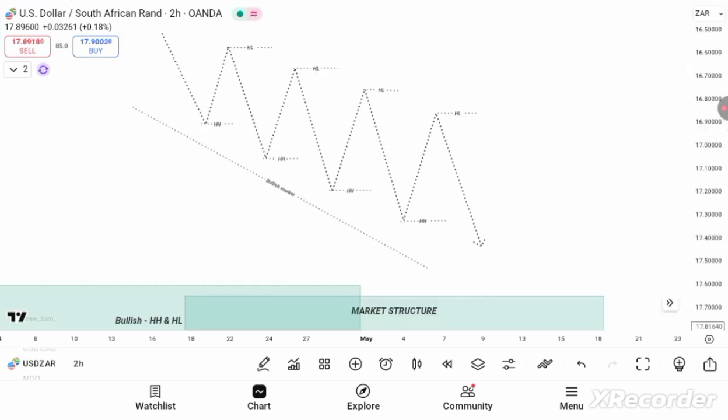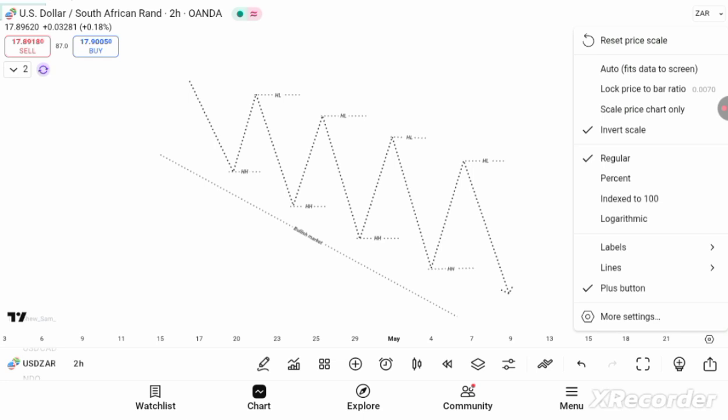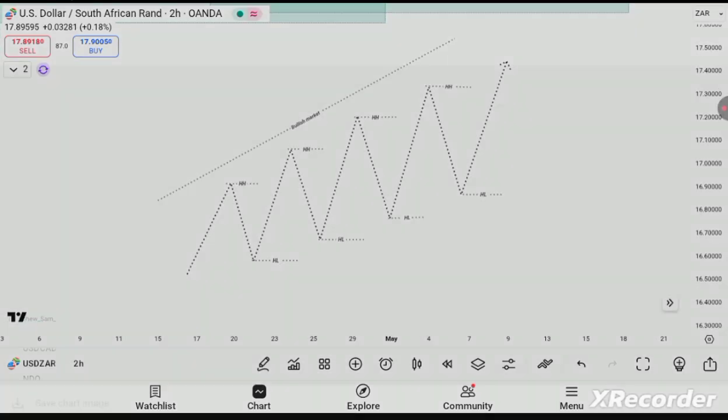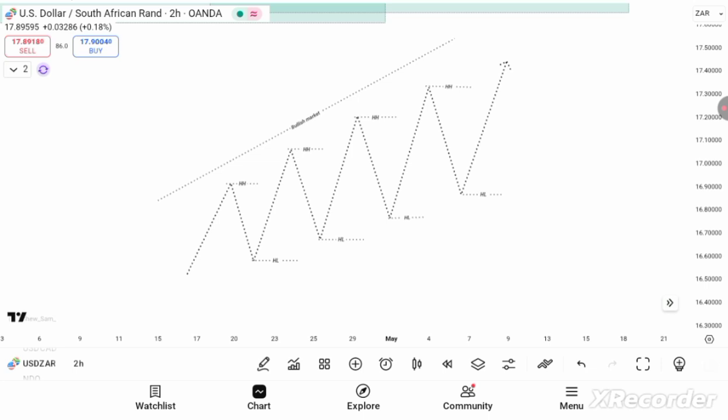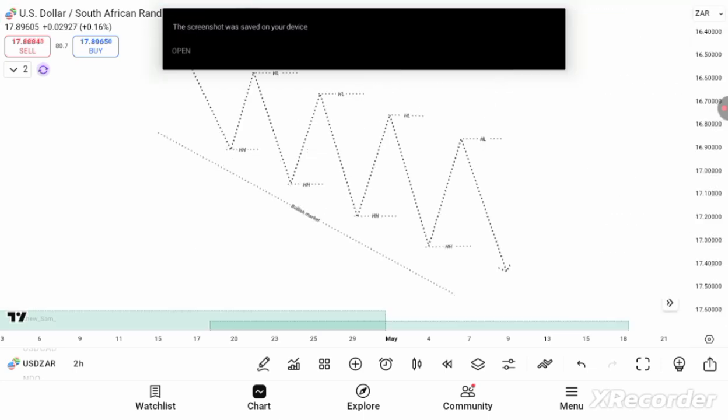All right. So on the flip side is the bearish market. This is for the bullish market, so let's flip it.